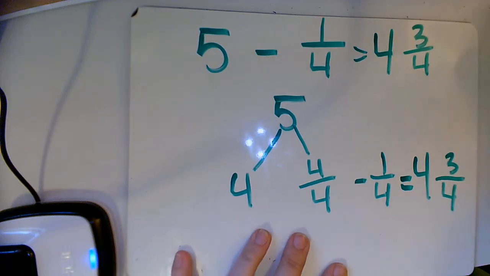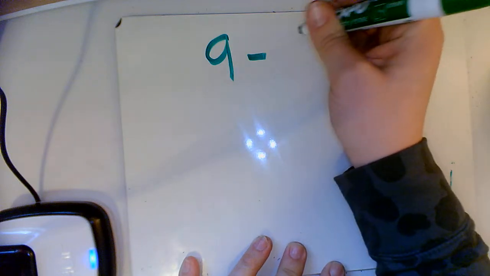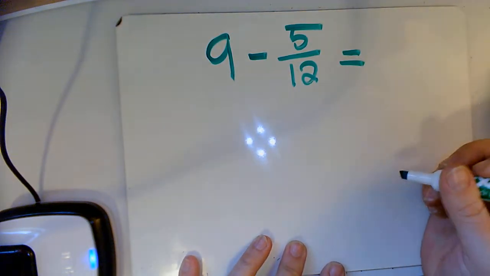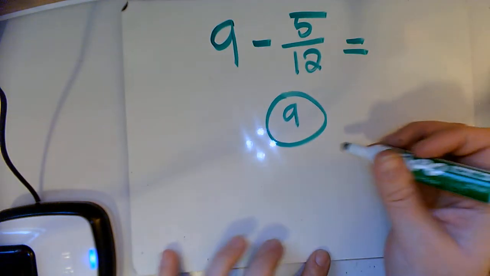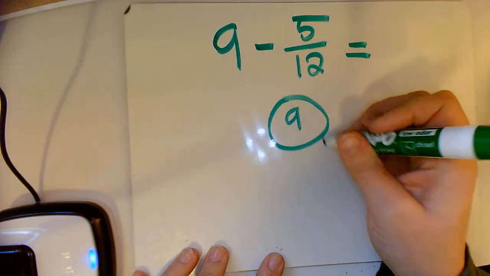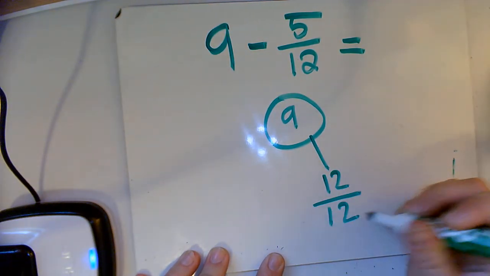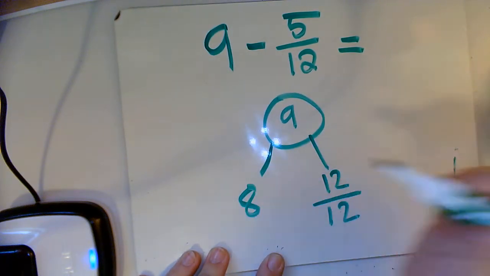Okay, let's do one more using that concept. So let's do 9 minus 5/12. So I'm going to use my number bond. So I've got 9, and if I take 1 away and convert it into 12ths, that's going to give me 12/12. 9 minus 1 is going to leave me with 8.